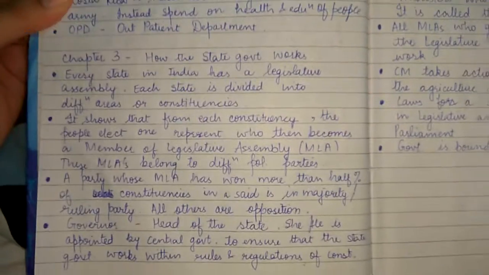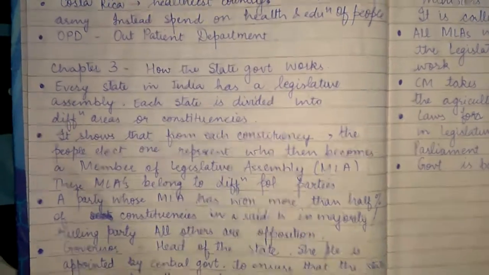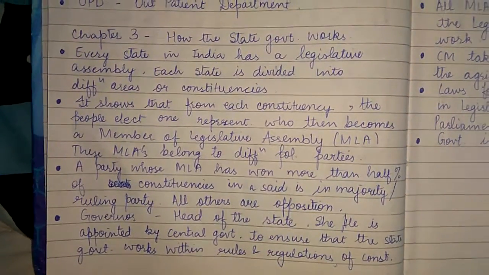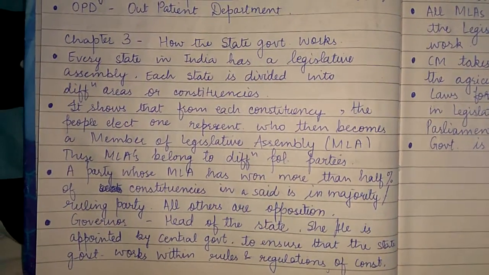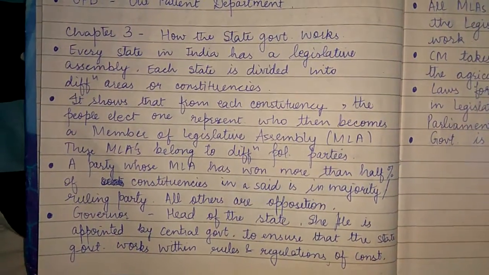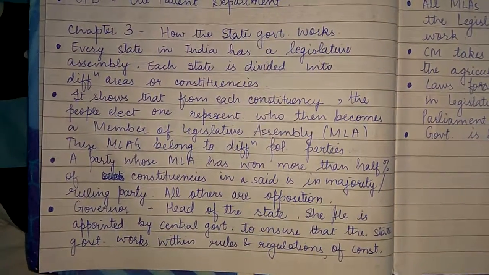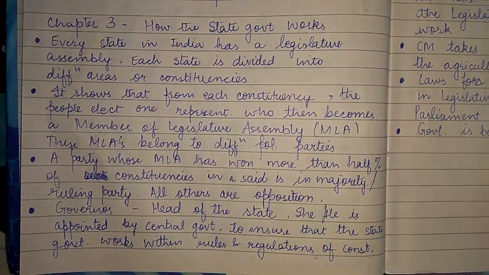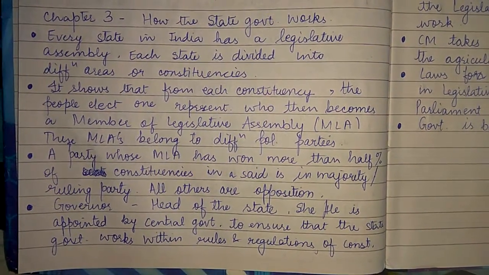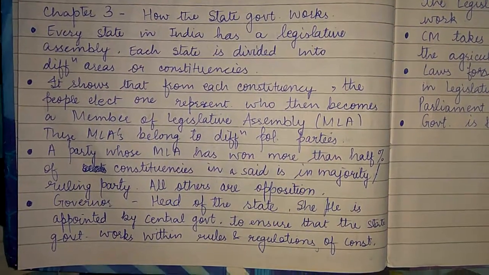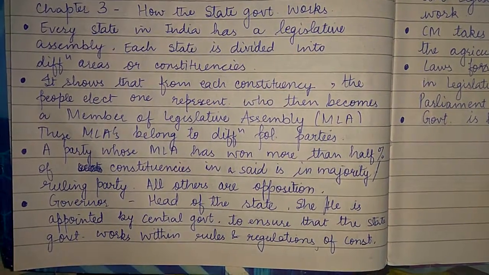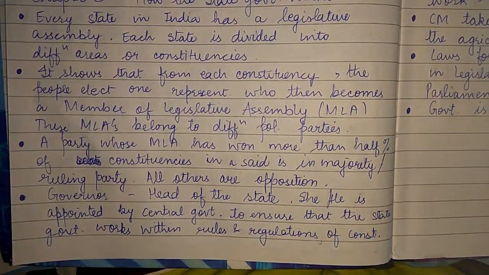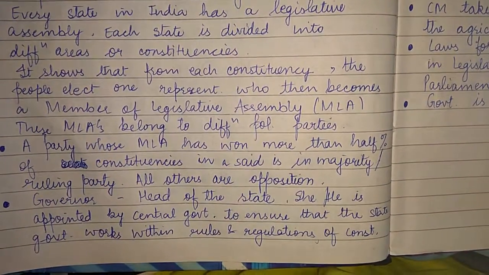Then we have chapter number 3, how the state government works, and every state in India has a legislative assembly. All of us know each state is divided into different areas. These areas are called constituencies. From each constituency the people elect one representative. That person is called MLA. MLAs belong to different political parties. A party whose MLAs have won more than 50% of the constituencies is said to be in majority, the ruling party. Governor is the head of the state.